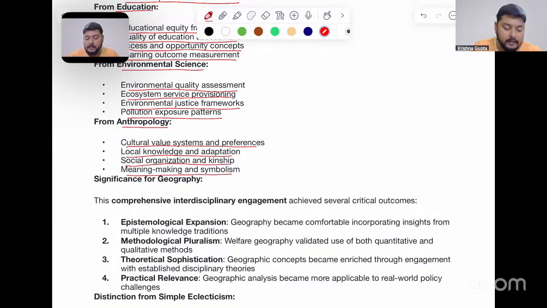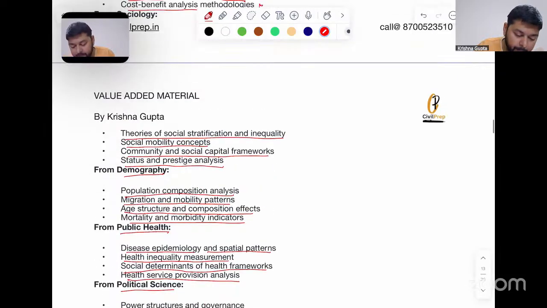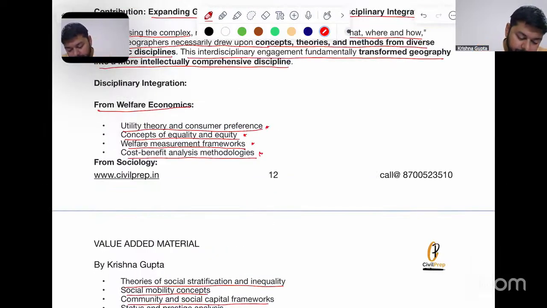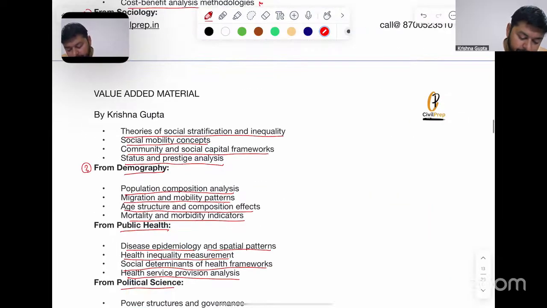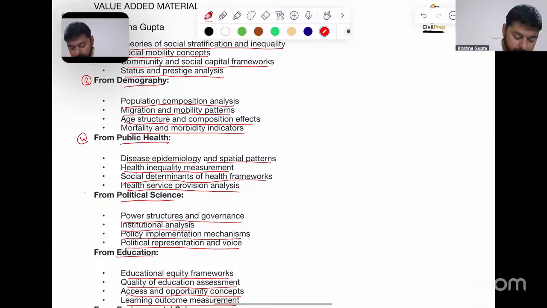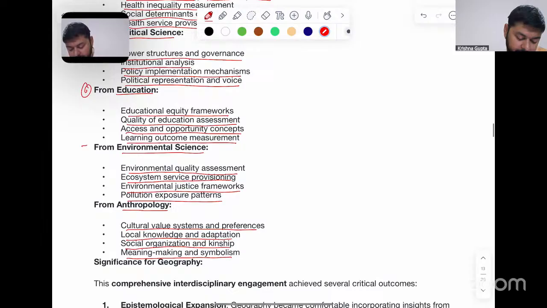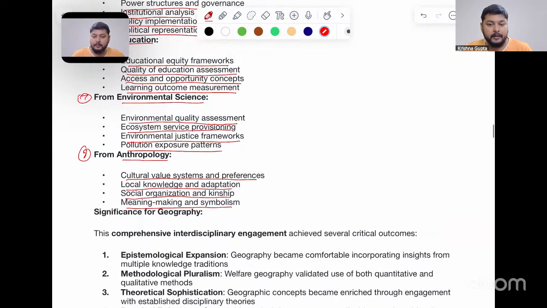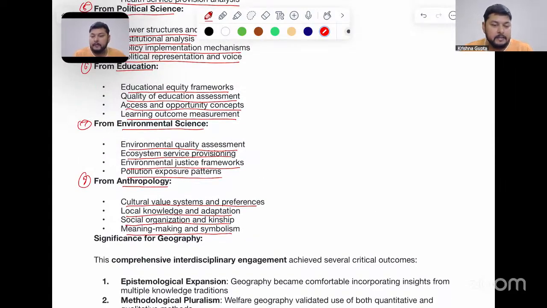So, number one welfare economics, number two sociology, number three demography, number four public health, number five political science, number six education, number seven environmental sciences, number eight anthropology. Here we are bringing something from eight different disciplines into geography, which is very much foundational for the development of welfarism or welfare geography in human geography.